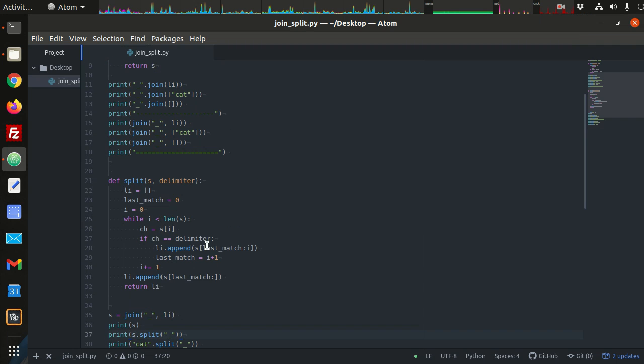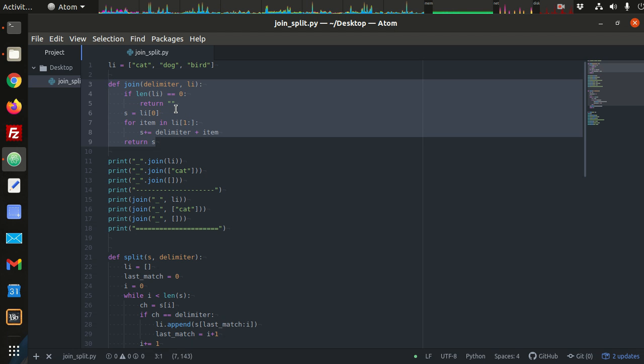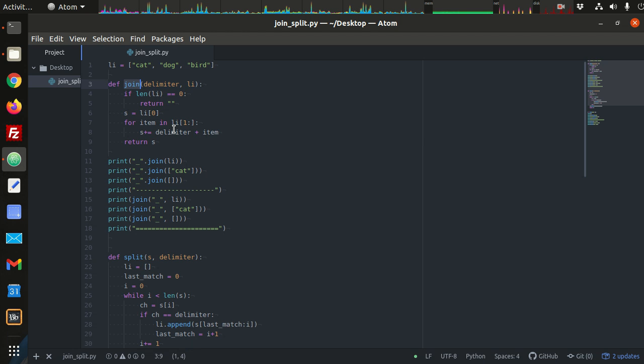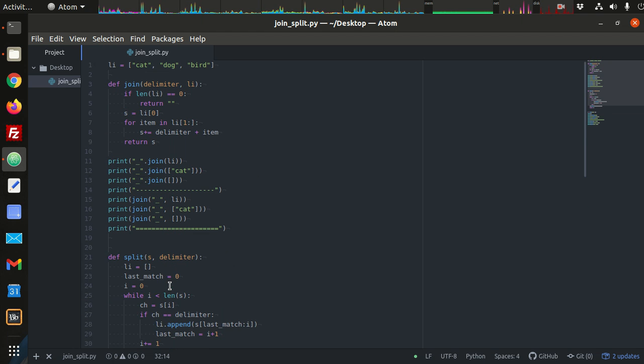Okay, so you can see that we can make these functions ourselves. There's a lot of functions built into Python that you could make yourself. They're just convenient, right? The join method is something we could totally do ourselves, just like the split method. But it's convenient, and it turns out to have a whole lot of uses. It's very, very commonly used, so it's become part of the language. So you don't have to write this in every single program that you make. So this is basically a quick demo of how you could code up join and split for yourself, and hopefully that helps you understand what join and split do a little bit more.